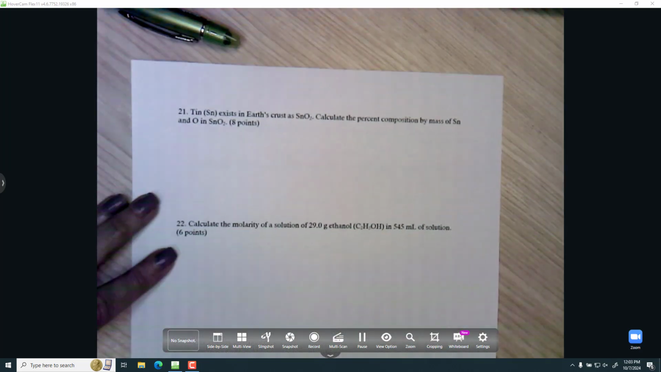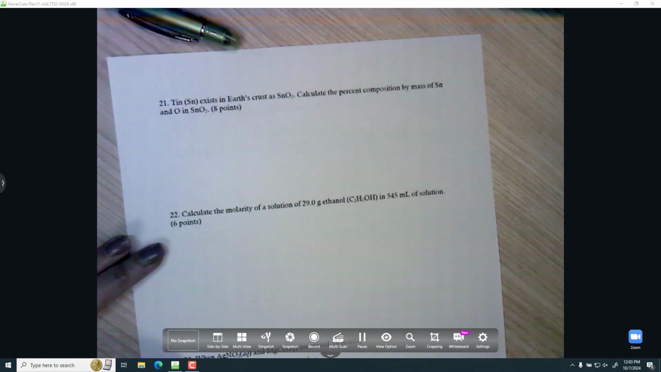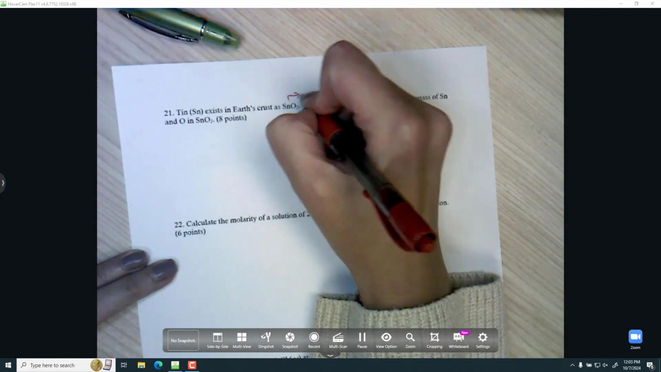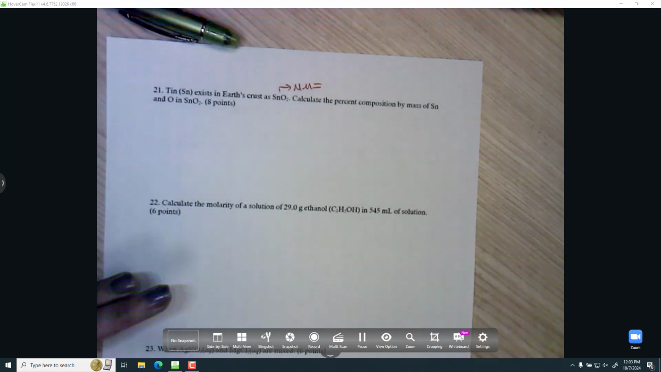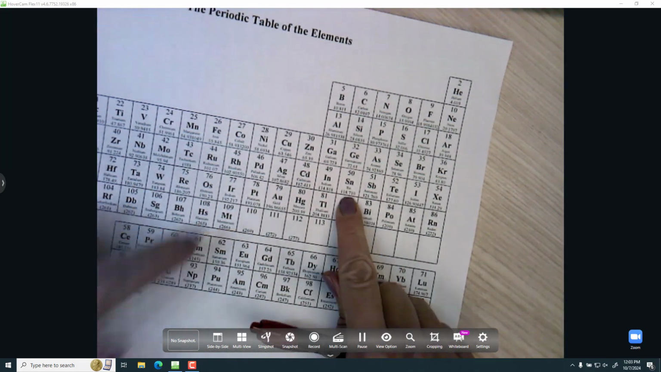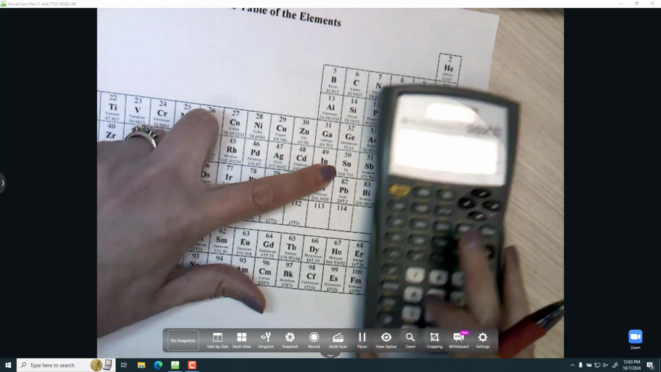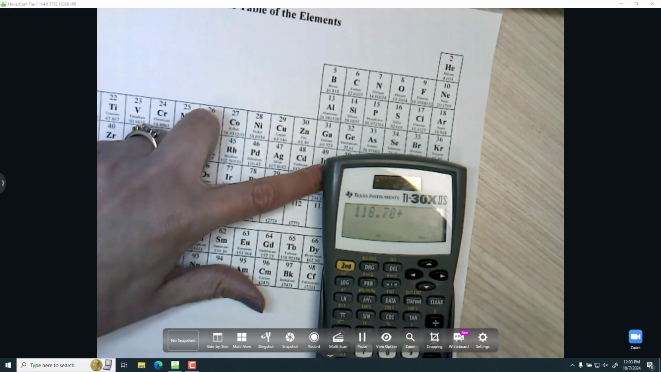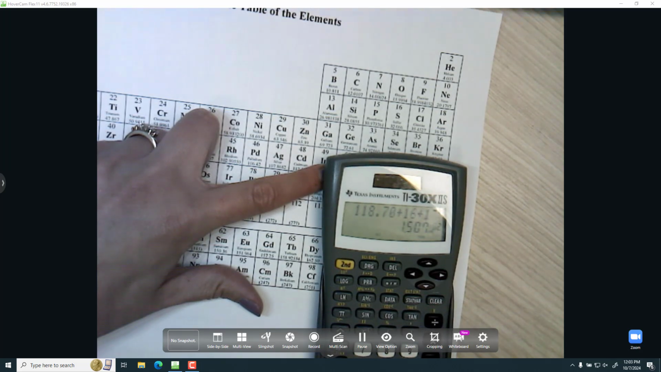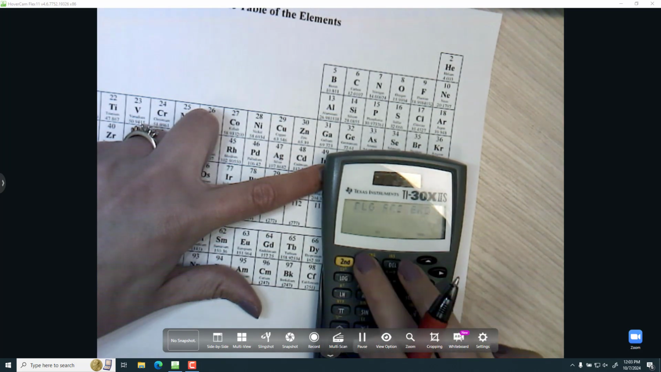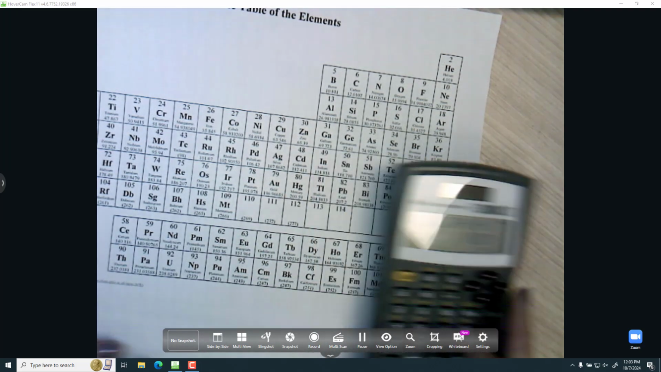All right, for percent composition, I'm going to first need the molar mass of the whole compound, the tin oxide. So I just need to pull out my periodic table. I see tin is 118.7, and then 2 oxygens, so 16 and 16, so 150.7 is the molar mass of the whole compound.